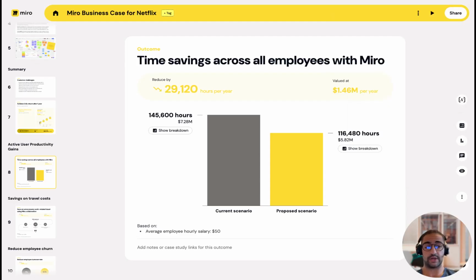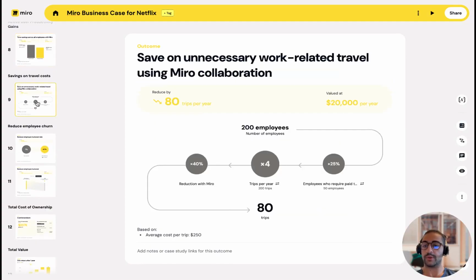With Simbi's CRM integration, the data is actually pulled in automatically from your transcripts and notes by our AI agents. We also see savings in the reduction in the amount of unnecessary work-related travel enabled by Miro's platform and the ability for teams to work remotely.